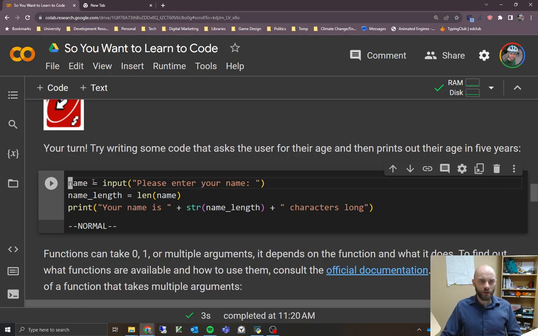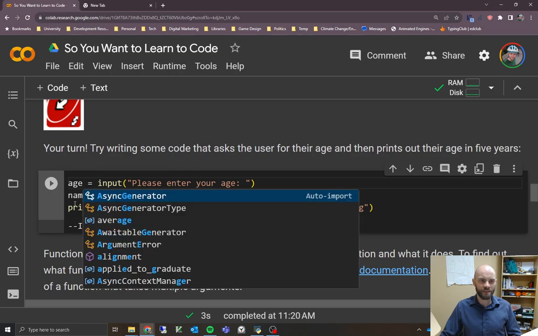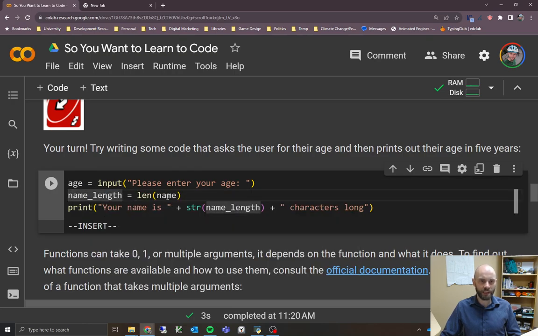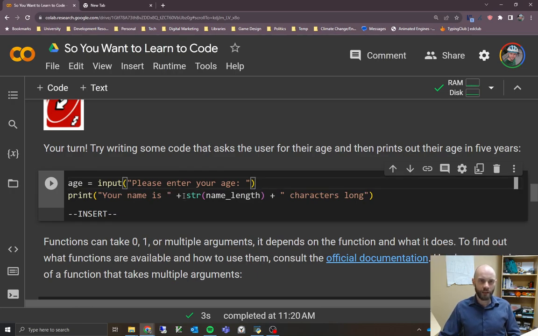So we want to ask them for their age. So let's say, please enter your age, just so it's not confusing for the user. And I could leave this variable as name. Python doesn't care, right? It's not like it's doing anything different based on the name of the variable, but I'm going to change it to age just because that makes more sense in the code. It's going to be less confusing for people if they look at it later. We don't need the length of age anymore. In fact, that isn't helpful for us. So we're getting rid of that line.